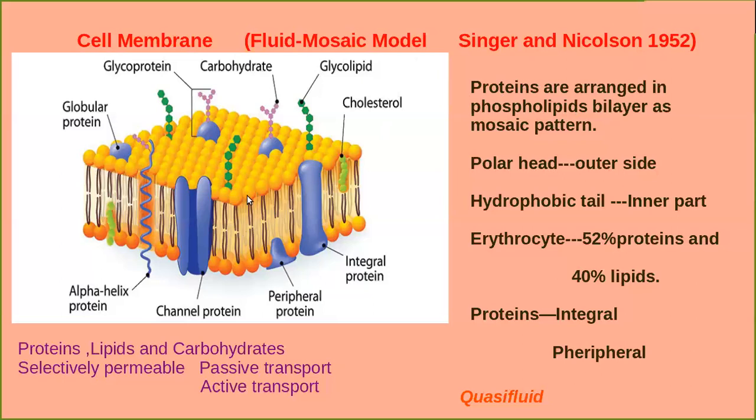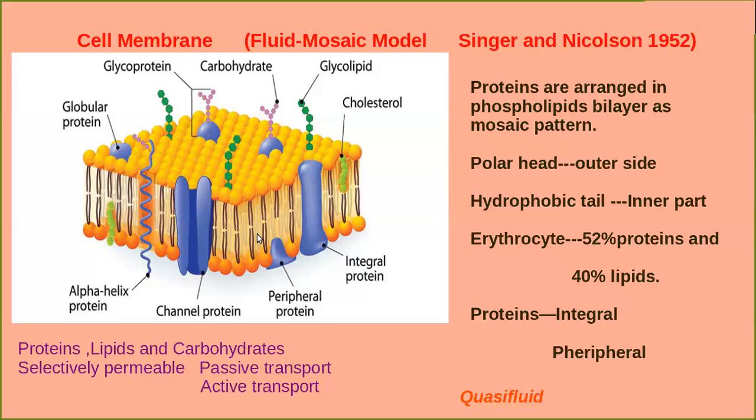Yes, students, this is the phospholipid bilayer. It has two layers. In between the phospholipid layers, there are so many proteins. It looks like a mosaic appearance. That's why it is called a fluid mosaic model. So in this diagrammatic representation you can see that the phospholipids are arranged as a bilayer.